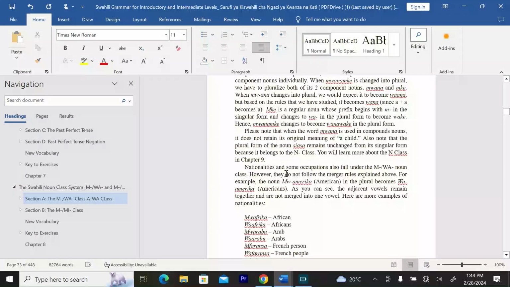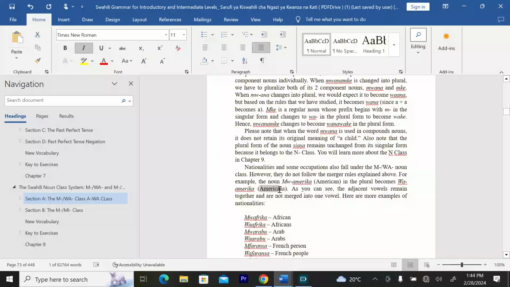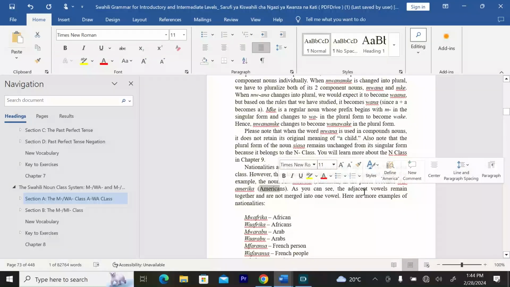Nationalities and other occupations also fall under the awa noun class. However, they do not follow the merger rules explained above. For example, the noun Mamerica, which is American, in the plural becomes Waamerica, which is Americans. As you can see, the adjacent vowels remain together and are not merged into one vowel.